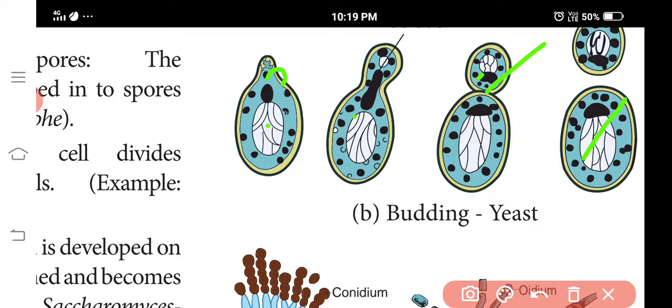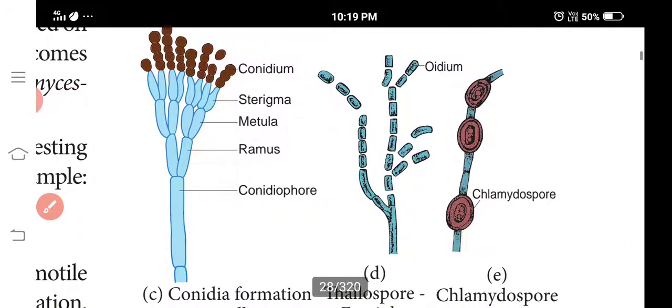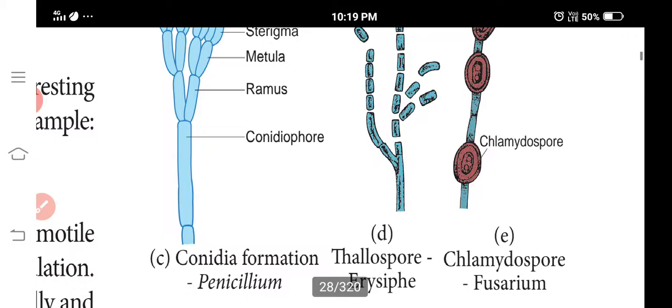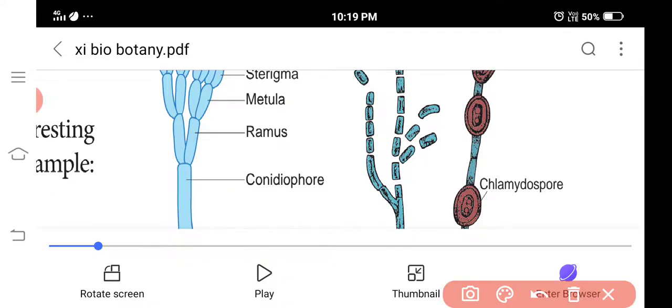Next one is chlamydospores. These are thick-walled cells. Some of the hyphal cells are converted into thick-walled chlamydospores.